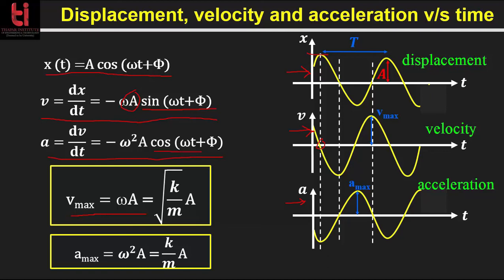Now from the expression of acceleration, we get the maximum value of the acceleration when the cos term is equal to 1. That means the maximum acceleration is omega square into A, which is equal to k divided by m into A.